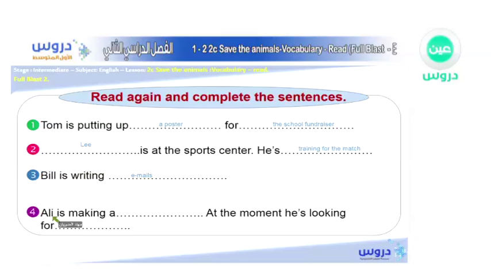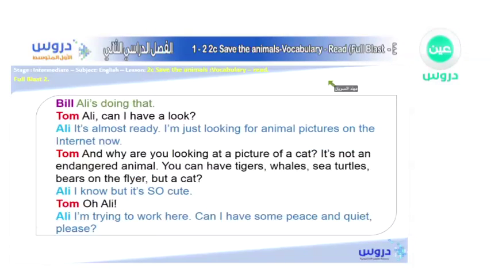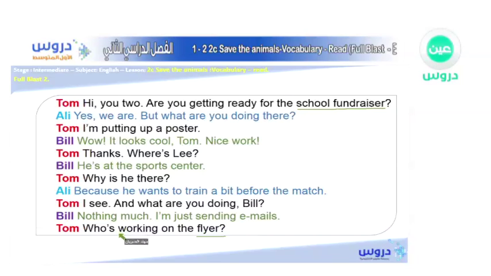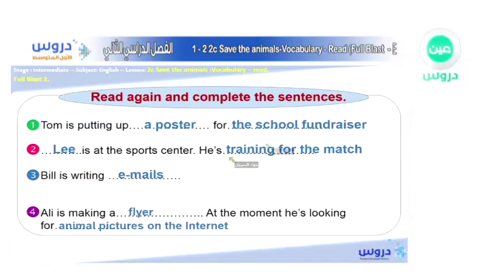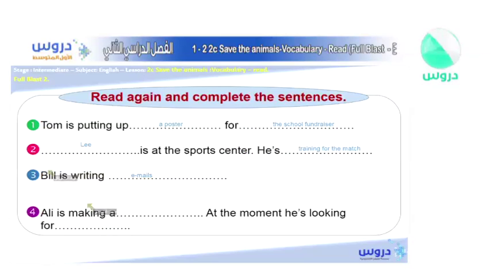What about the fourth one over here? It says Ali is making a, and then a blank at the moment. What is Ali making? Let's see. Tom says, who's working on the flyer, which we have spoken about? And they said Ali is doing that. So what is Ali doing now? Ali is making, as you can see, a flyer, which, as we had said, is the same as a poster that you give to people hand in hand. So he's making a flyer at the moment.